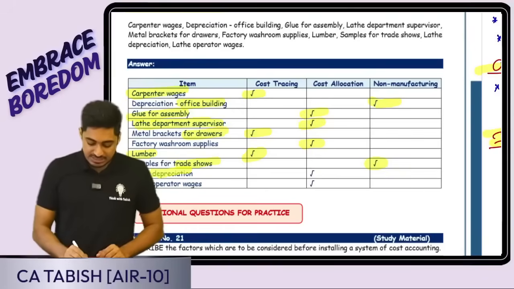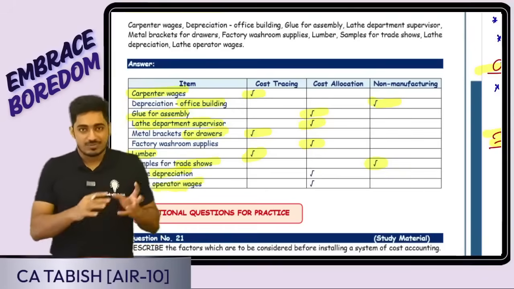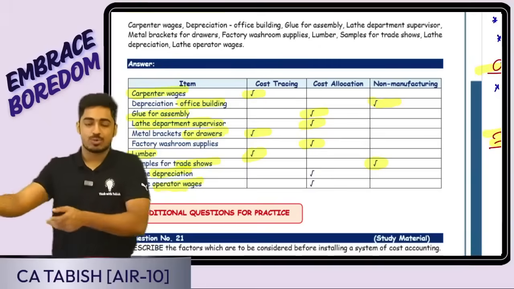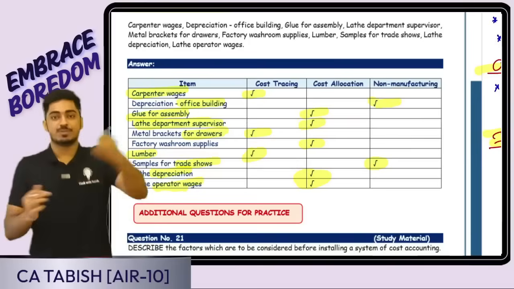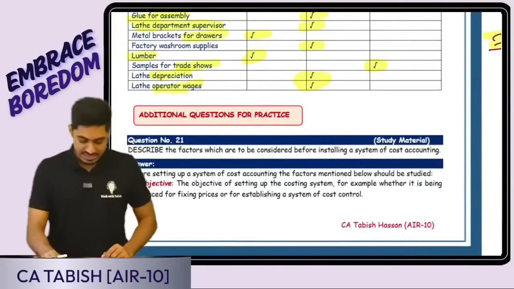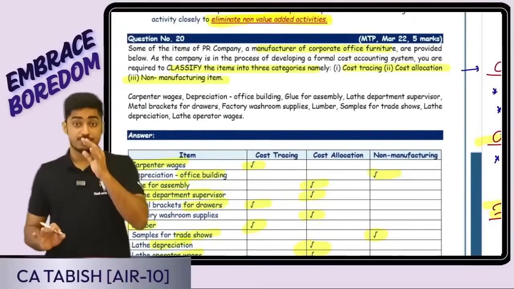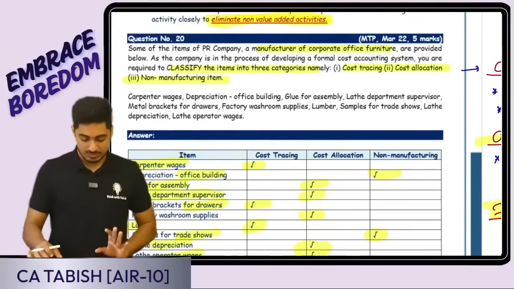Lathe depreciation, lathe operator wages. When the goods are going for lathe purpose, whatever the cost is getting incurred, again it's an indirect cost because it's not specifically linked to the product. Is this clear, everyone? So we have covered 20 questions from the first chapter, which is most important for your examination.